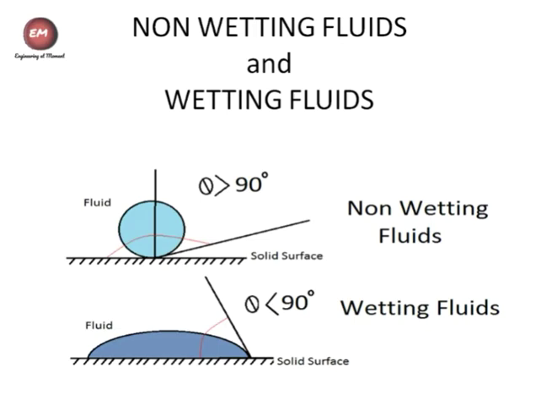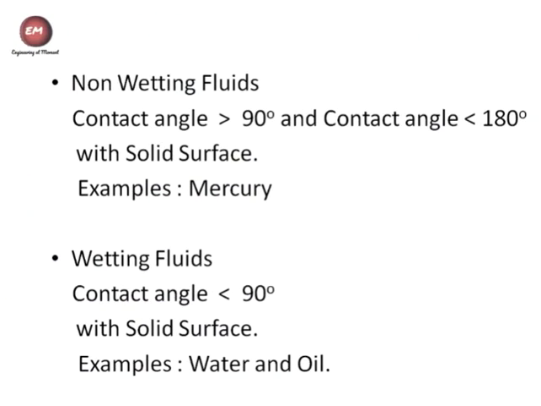If this angle is greater than 90 degree and less than or equal to 180 degree, it is non-wetting fluid, and if this angle is less than 90 degree, it is wetting fluids. Example of non-wetting fluid is mercury, and that of wetting fluid is water and oil.